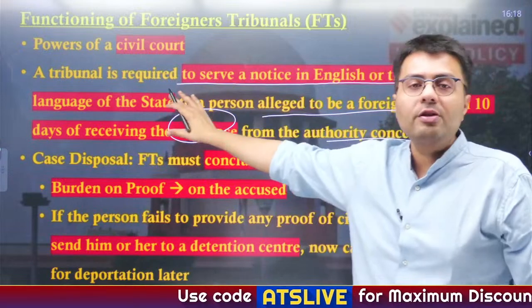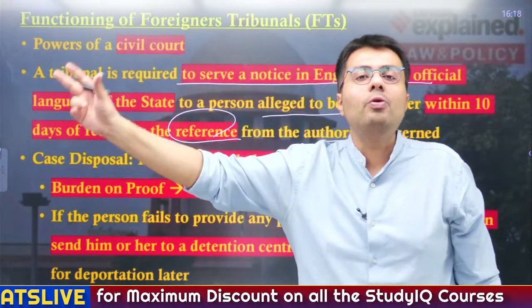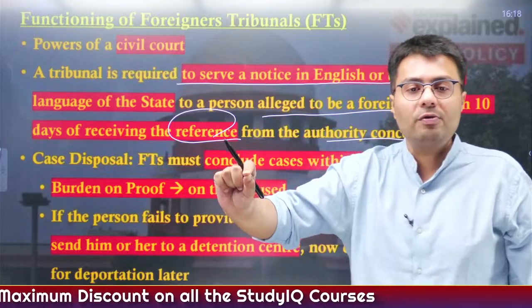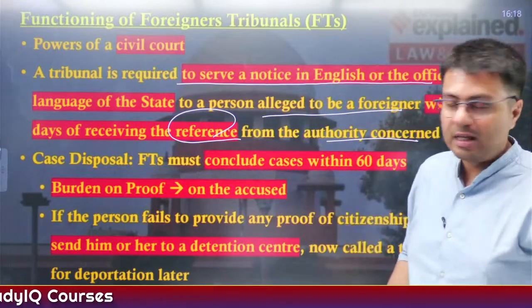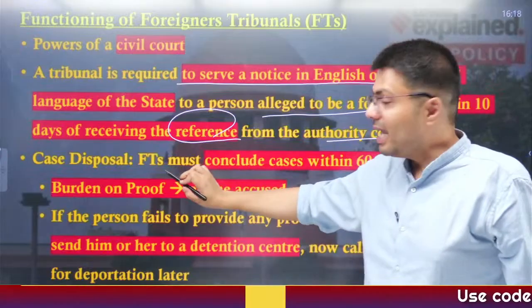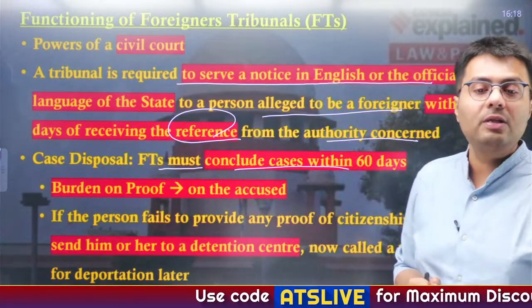If they give references to the foreigner tribunal, within 10 days this tribunal will issue a notice in English or in the official language of the state to the person who has been alleged as a foreigner in Assam. And when this case is referred, the foreigner tribunals must dispose of these cases within 60 days.